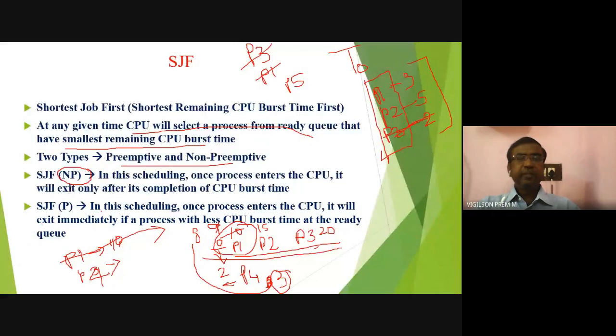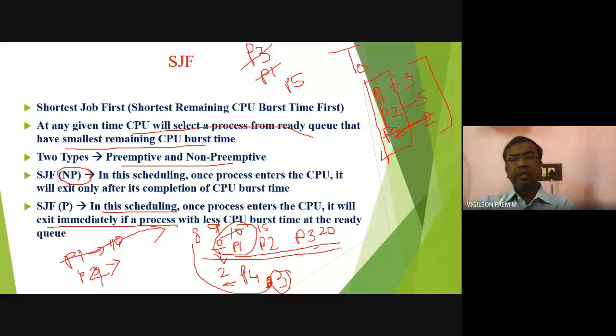So SJF with preemptive means in the scheduling, once a process enters the CPU, it will exit immediately if a process with a smaller CPU burst time arrives in the ready queue. Any new process coming with a smaller CPU burst time, immediately the current process will get suspended and the new process enters the CPU. And this process's remaining time will be checked every second.